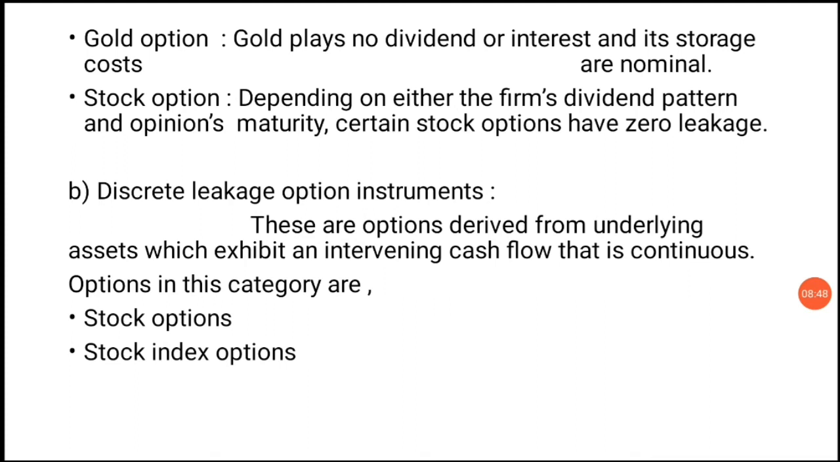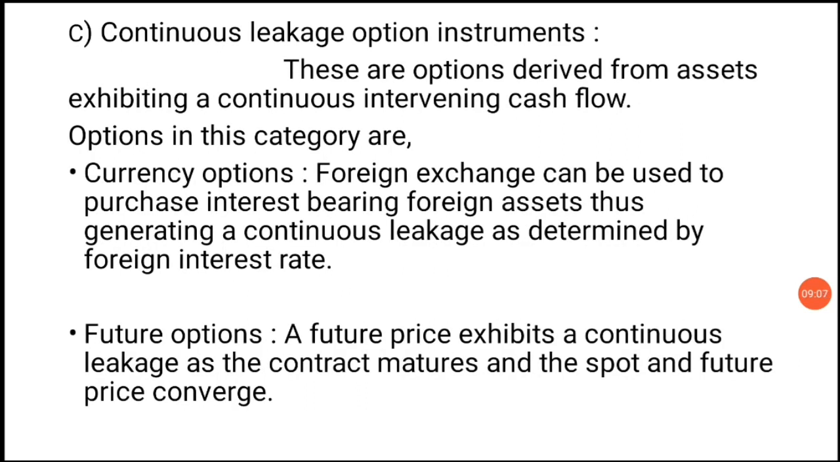Next, discrete leakage option instruments. These are options derived from underlying assets which exhibit an intervening cash flow that is discrete. Options in this category are stock options, stock index options. Next, continuous leakage option instruments. These are options derived from assets exhibiting a continuous intervening cash flow. Options in this category are currency options.